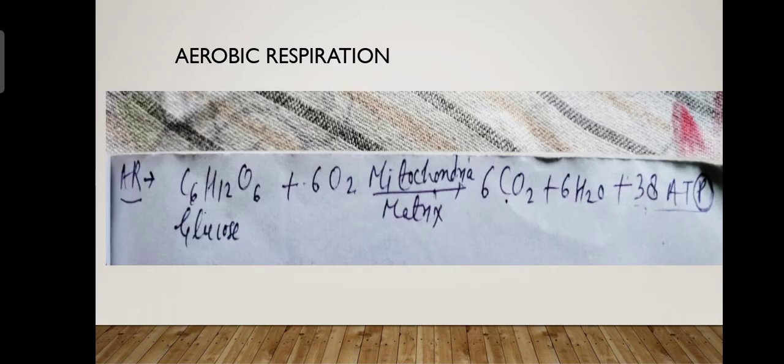Now, look at this reaction. It is C6H12O6 plus 6O2. On the arrow it is written mitochondria, matrix, giving 6CO2, 6H2O plus 38 ATP. This is the reaction of aerobic respiration.